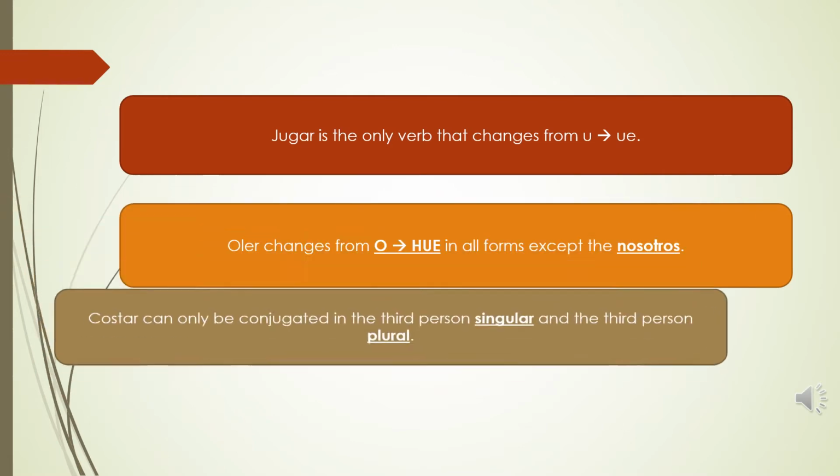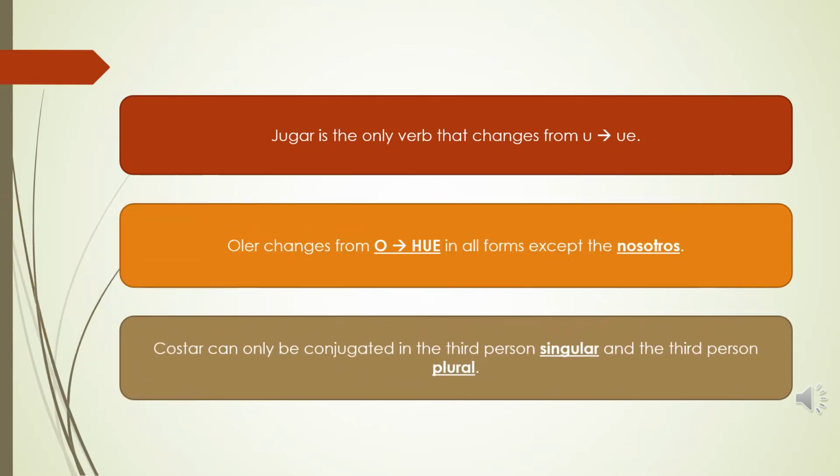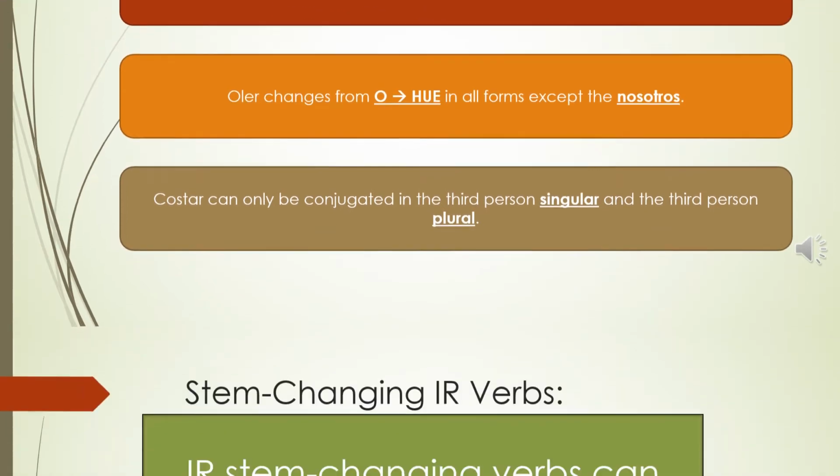Costar is a verb that can only be conjugated in the third person singular and the third person plural. It costs or they cost. So we don't want to conjugate it in the yo form or the tú form or the nosotros form.